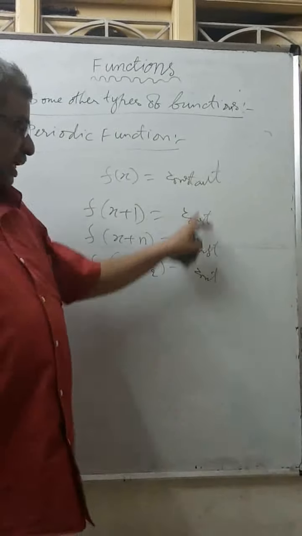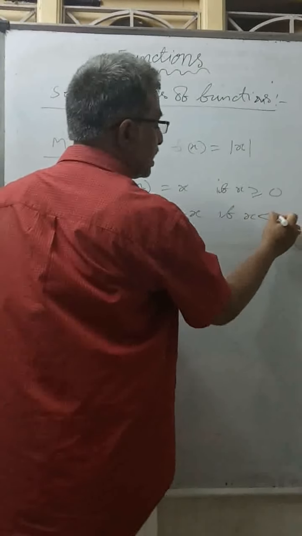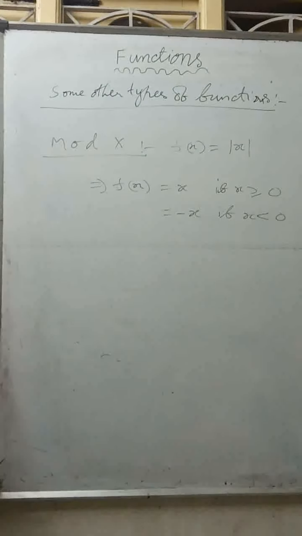Next, mod x function. f of x equal to mod x implies f of x equal to x if x is greater than or equal to 0, and f of x equal to minus x if x is less than 0. This is called mod x.